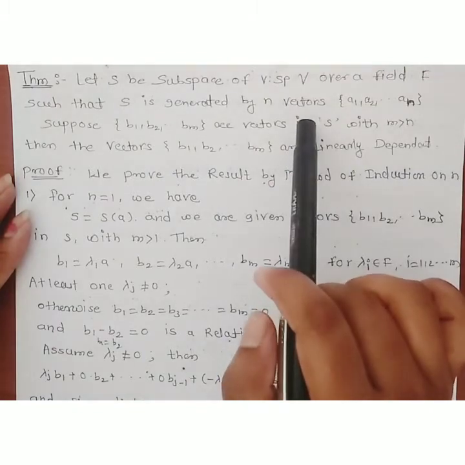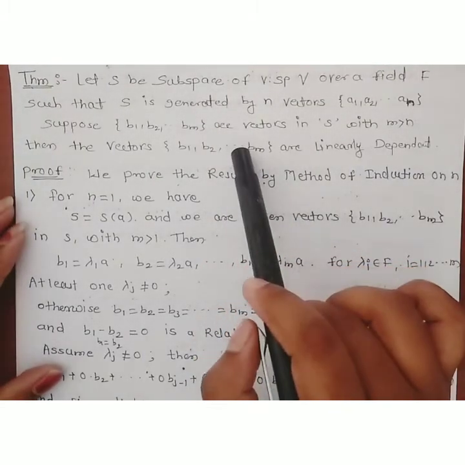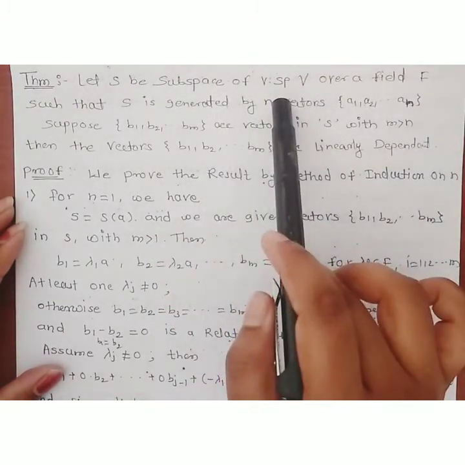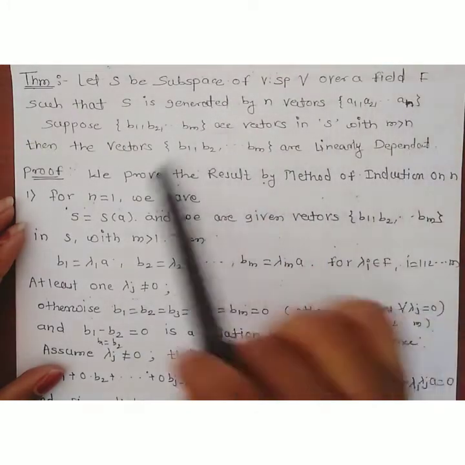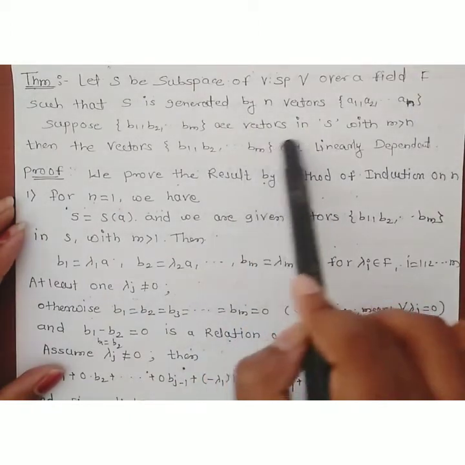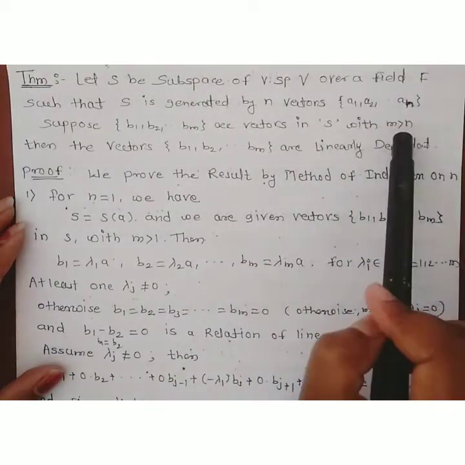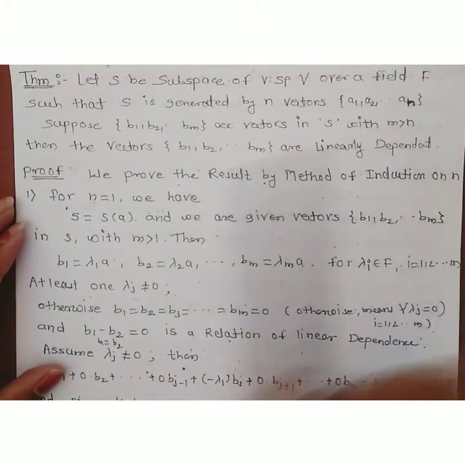We have to show some examples based on this theorem. What is the statement? V is a vector space, S is a subspace of this vector space, and S is generated by these n vectors a1, a2, ..., an, and b1, b2, ..., bm are some other set of vectors in S with m greater than n, then this set of vectors is linearly dependent.